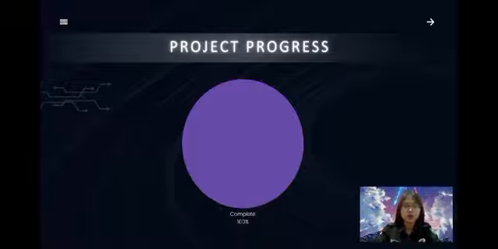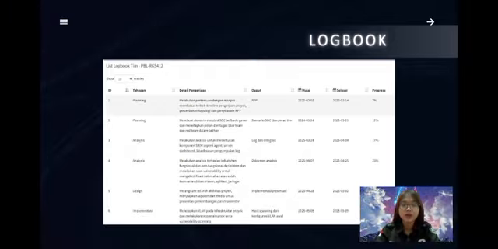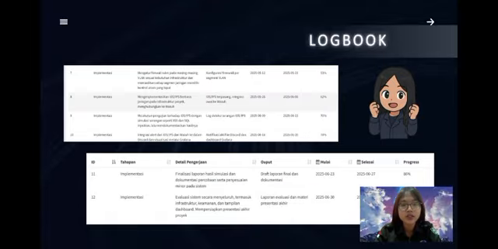This is our project progress: 100%. Here's the logbook. The project began with scenario planning, followed by analyzing system requirements and logs. The team then designed the dashboard and infrastructure. The implementation phase included VLAN and configuration, firewall configuration, Wazuh integration, and attack simulation. The project concluded with evaluation, reporting, and preparation of a final presentation.